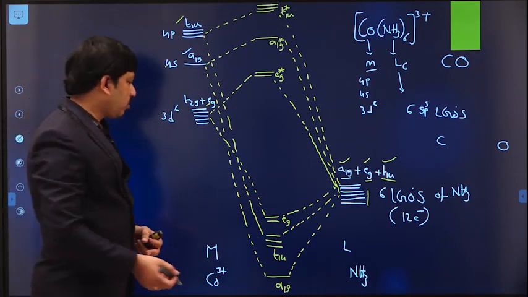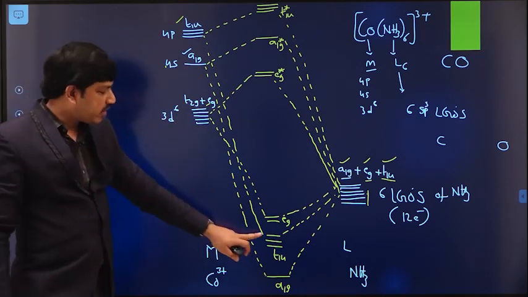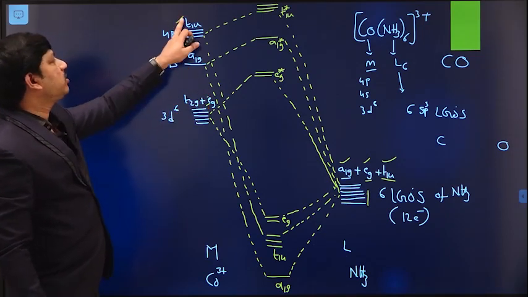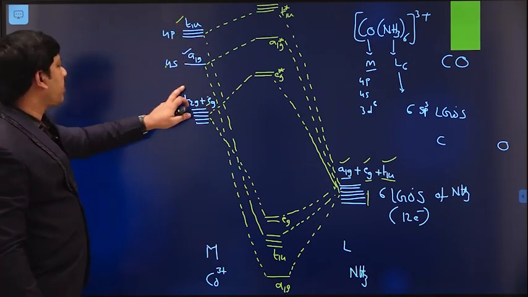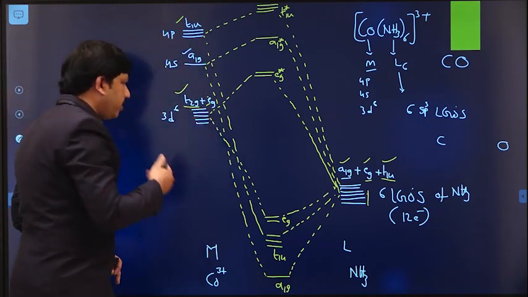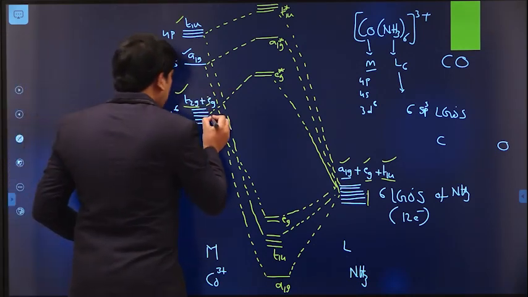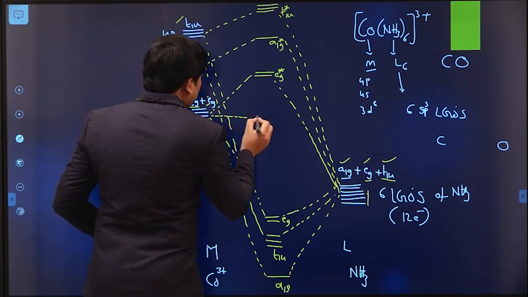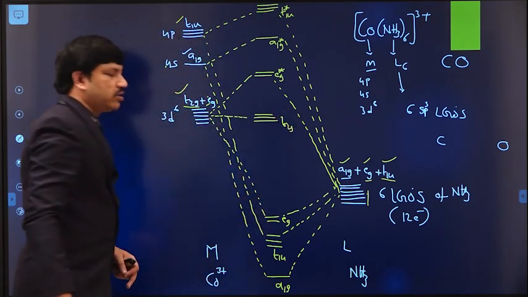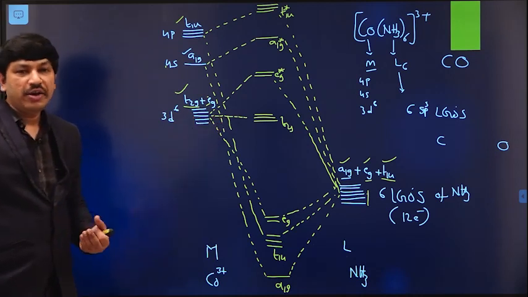Okay. And if you see, among the 9 orbitals, how many orbitals participate in bond formation? 2 Eg, 1 A1g, 3 T1u orbitals only. But still we have T2g symmetry here. Yes or no? That means these T2g orbitals do not participate in any linear combination process in this case. So there is no change in the energy of the T2g orbitals here, because they are not participating in any linear combination process.